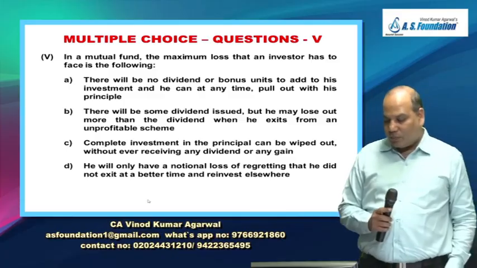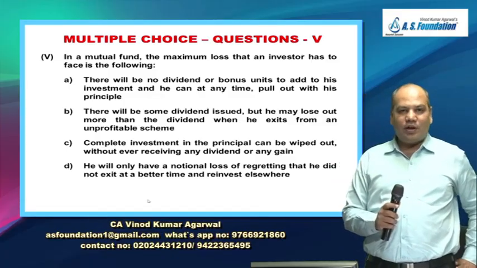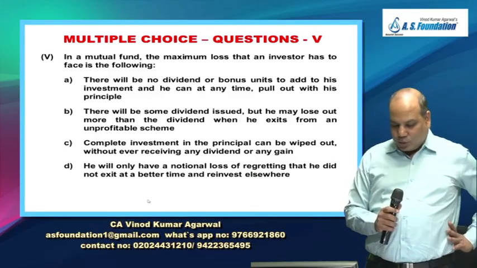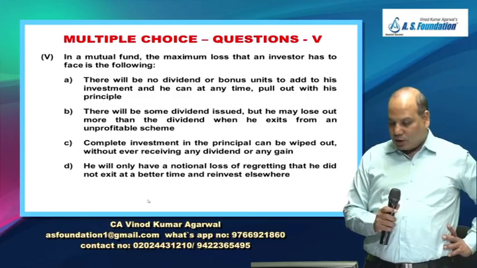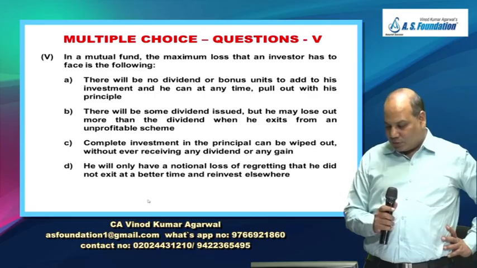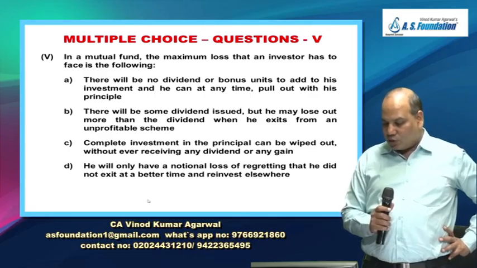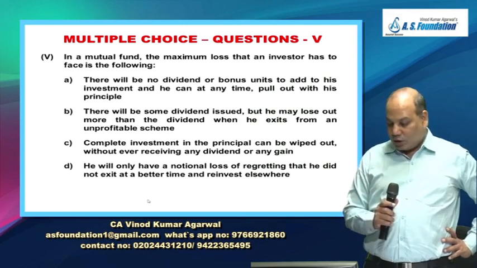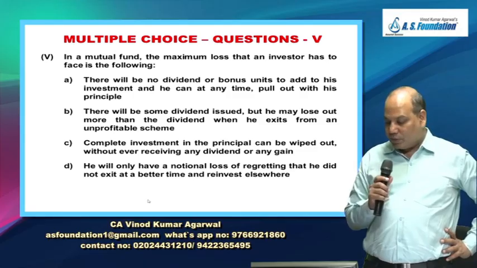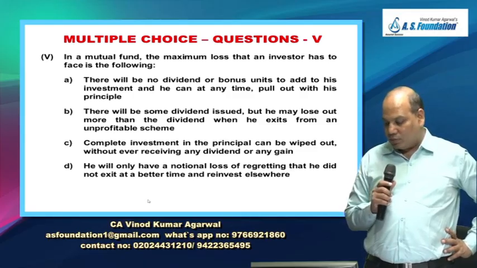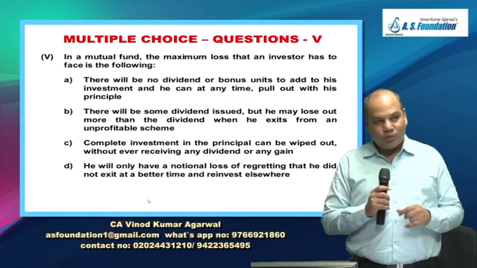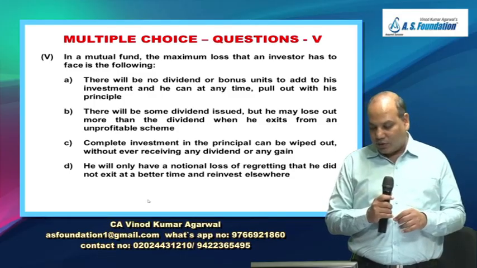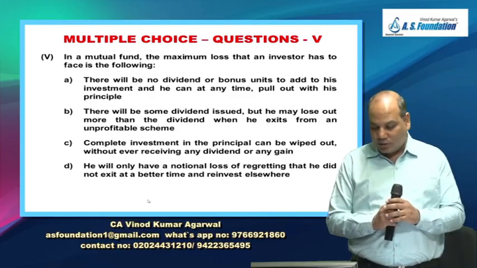A mutual fund maximum loss investor can have. There will be no dividend or bonus unit to add to this investment, and he can at any time pull out with his principal. There will be some dividend issued, but he may lose out more than the dividend when he exits from the unprofitable scheme. Complete investment in the principal can be wiped out without ever receiving any dividend or any gain.